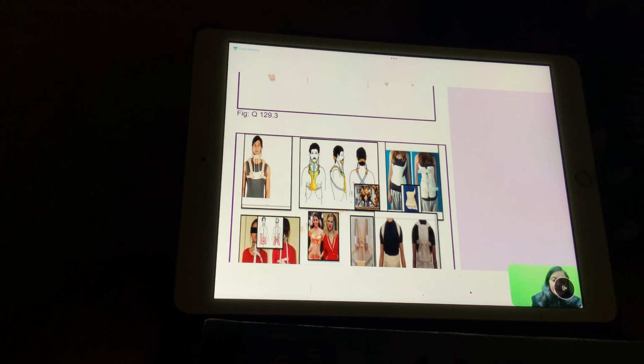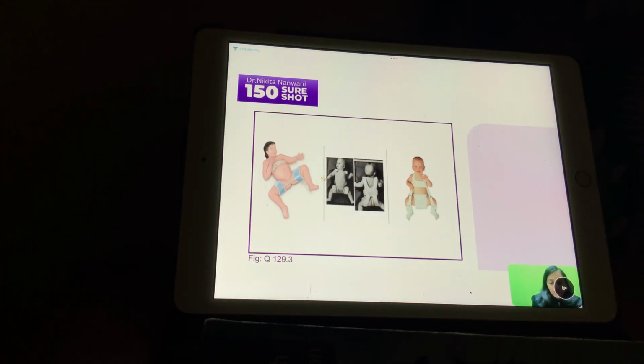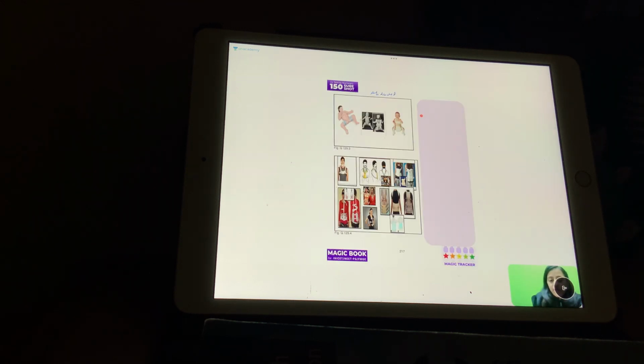Next one that we have here, all these images that we are seeing, you can see the position of the thigh. It is the abducted position. In all of them, the position is the abducted position for a reason. Why are we using the abducted position here? Because this is a patient of DDH or CDH, where in the abducted position, the femur head relocates into the acetabulum. So we need to keep the thigh in the abducted position. Right, we have the test also for DDH. What are those tests? The Barlow's test and the Ortolani's test.